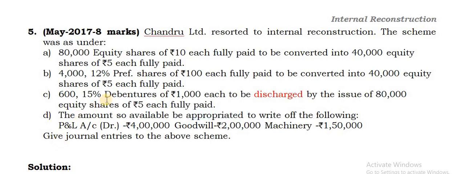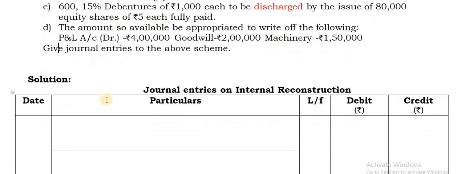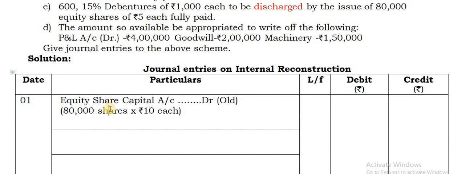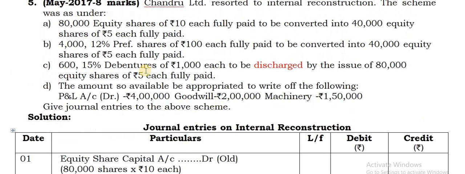Now we shall go for the journal entries. Check the columns one after the other. Take the first entry. Equity share capital account debit. This is the old one. How much is old? 80,000 shares into 10 each. 80,000 shares into 10 each, so that gives you 8 lakhs.